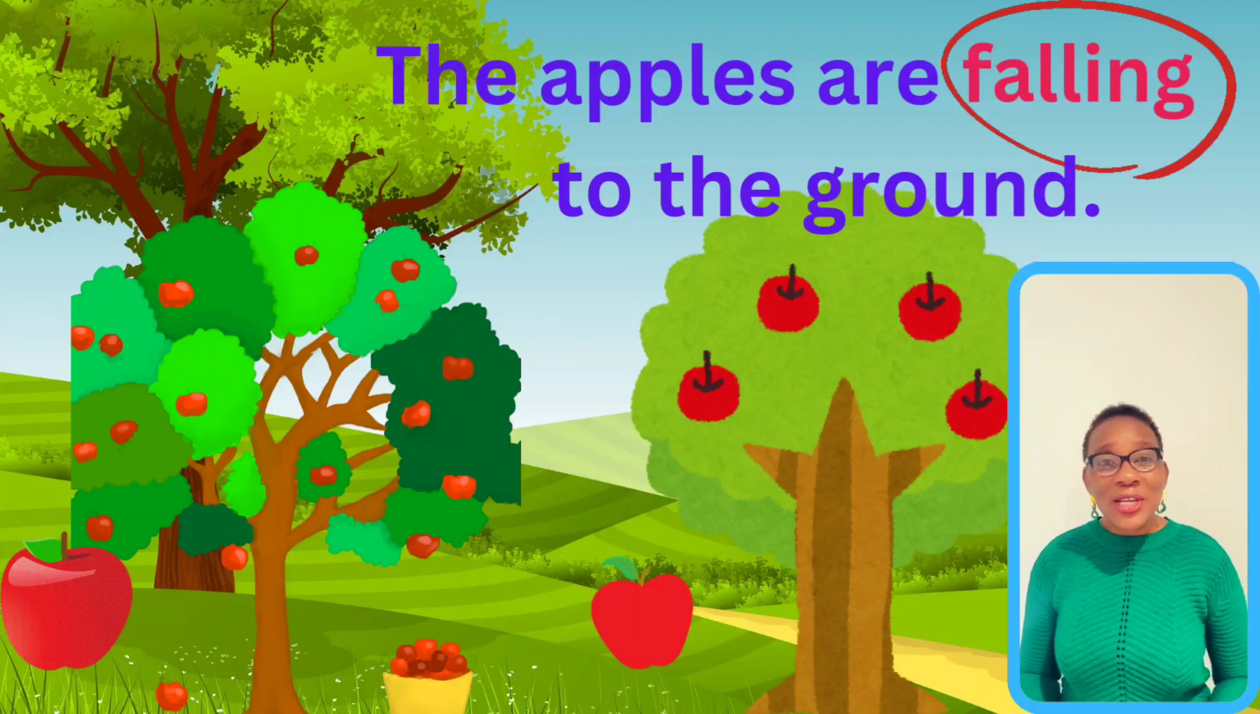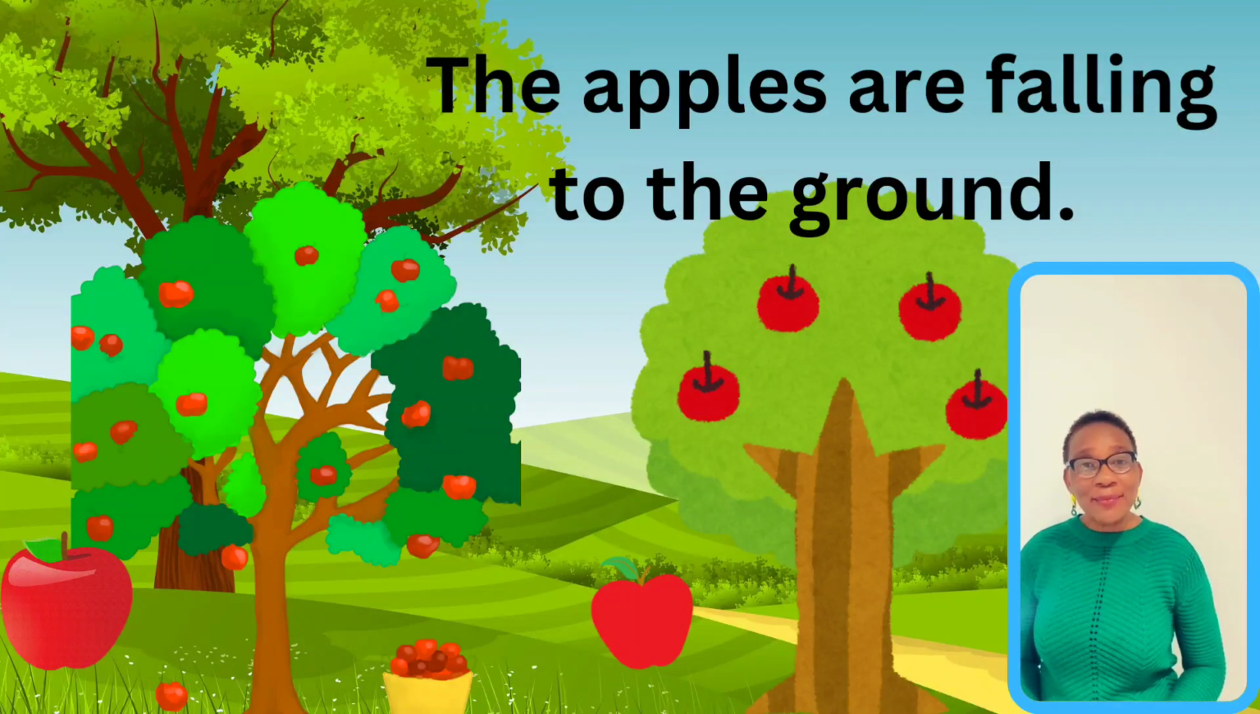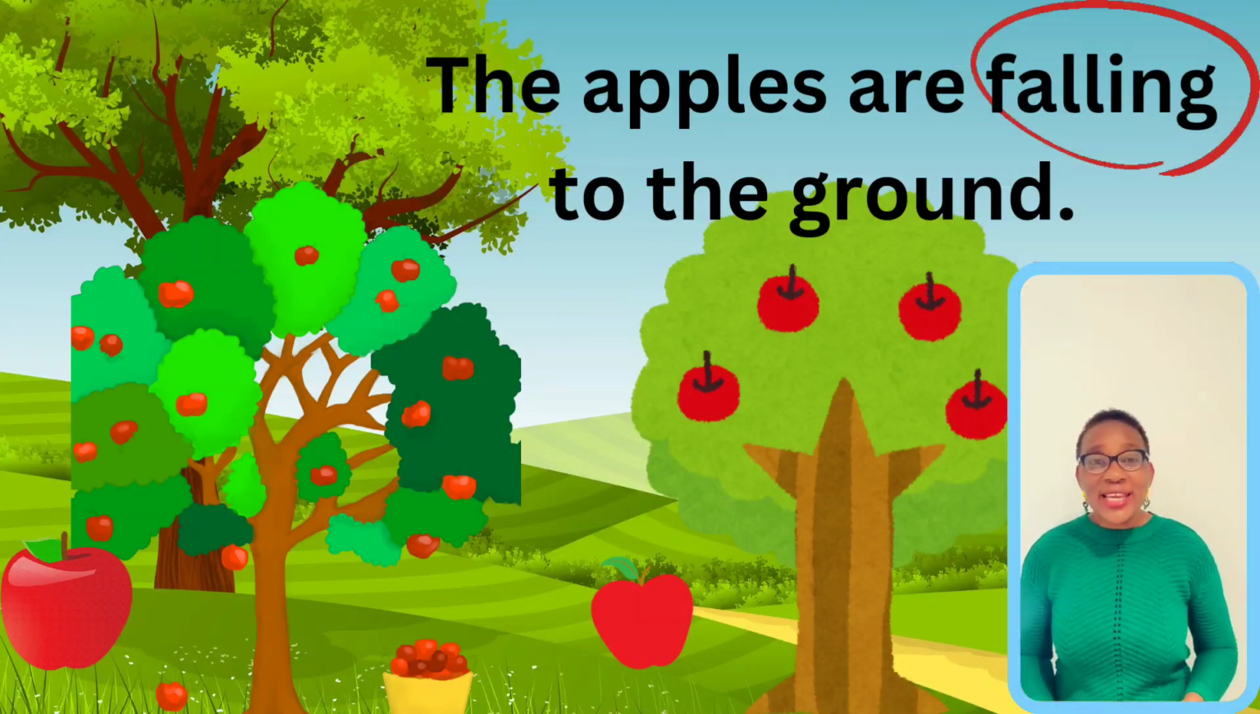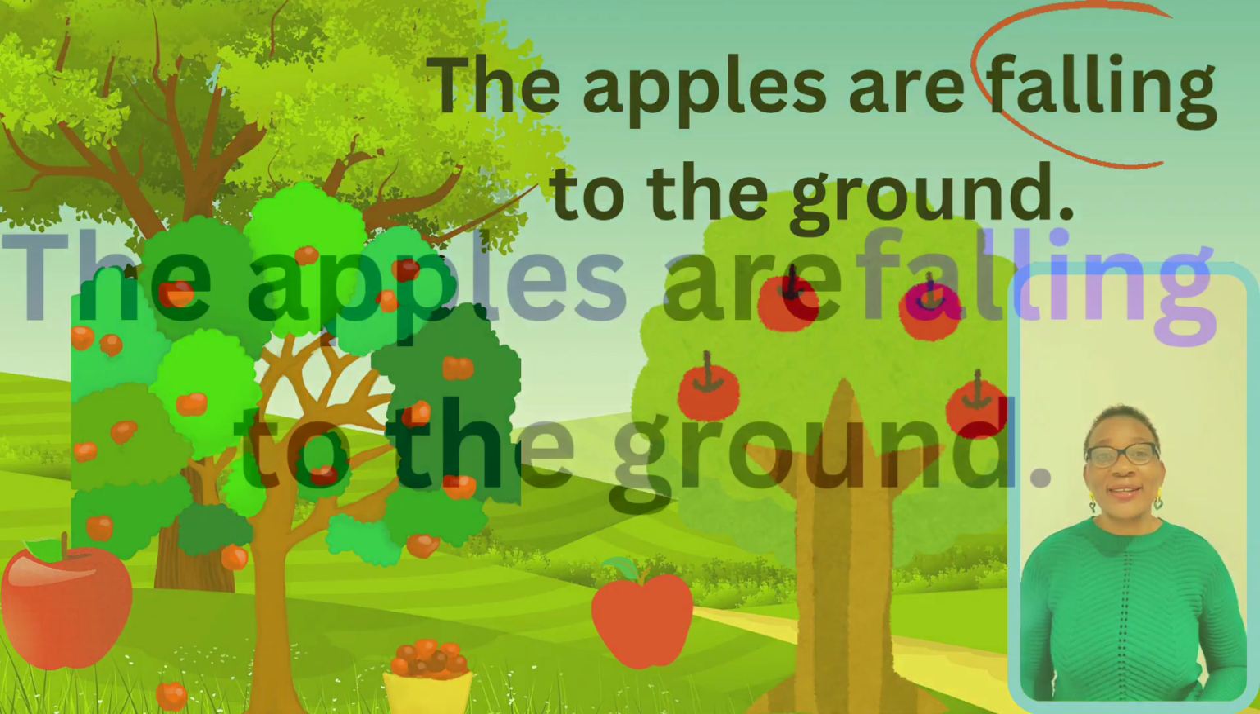The apples are falling to the ground. Is there an action word in that sentence? Yes. Falling is happening there. So that is the verb. Falling is a verb in that sentence because that is the action that is happening there.